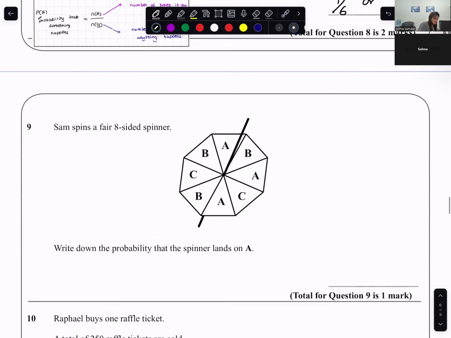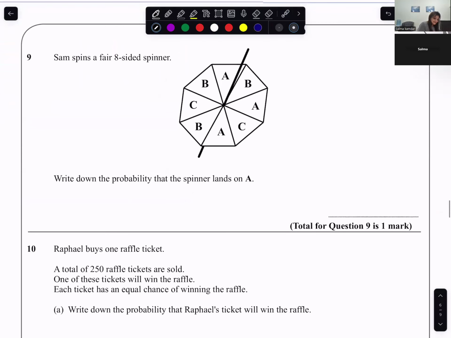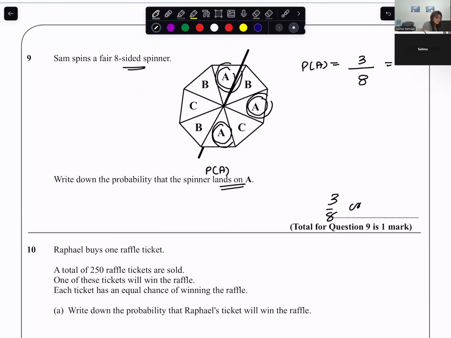Sam spins a fair eight-sided spinner. This is the spinner. Probability that it lands on A. This is the event. Probability that it lands on A would be the number of times I have A, number of times it can happen. How many times do I have A? 3, divided by the total number of outcomes, that is 8. So 3 by 8, or I would say it is 0.375.